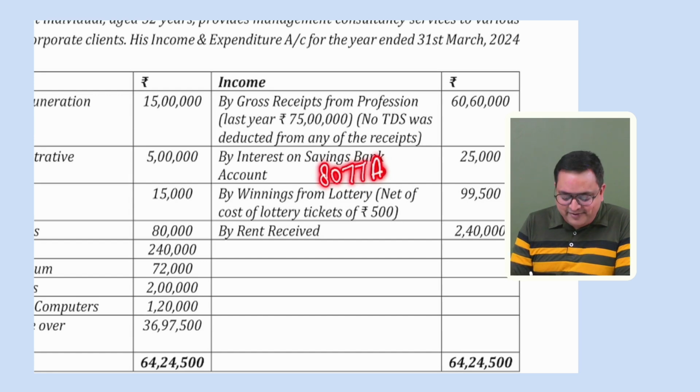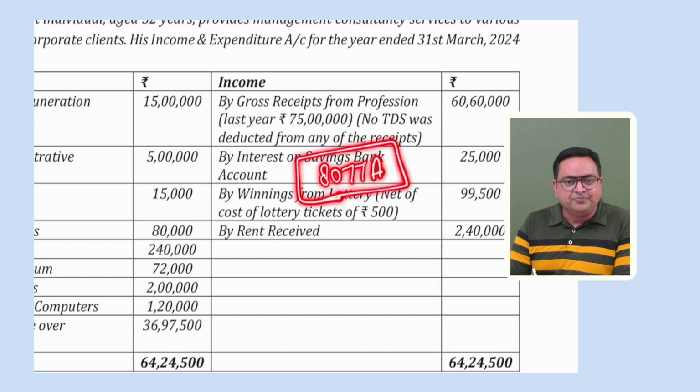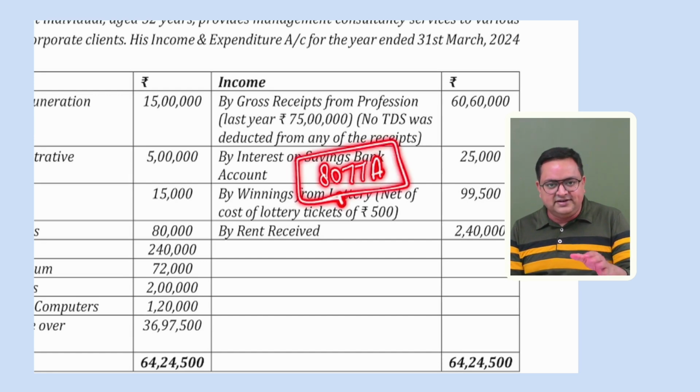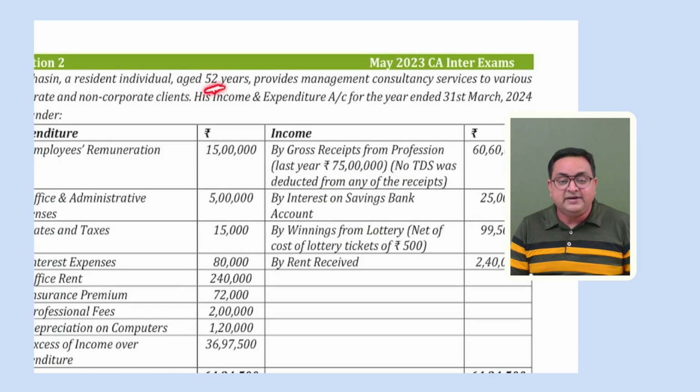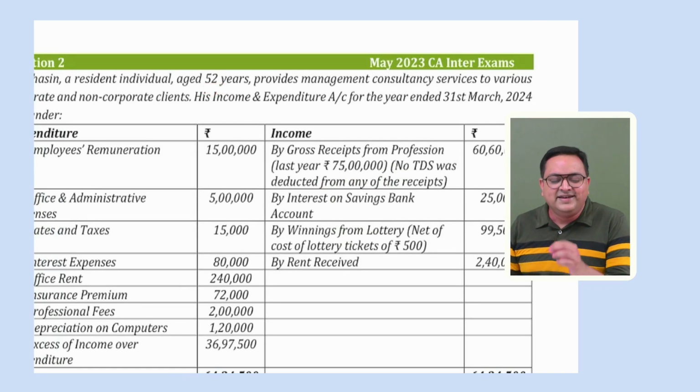We understand that if the assessee is earning income from saving bank account interest, we have a deduction under 80TTA, right? Remember, we have a deduction for 80TTA for an assessee who is not a senior citizen. The maximum deduction under 80TTA is 10,000 rupees for saving bank account only. So here we will be giving a deduction under 80TTA also. But if this person would have been a senior citizen, then another section, 80TTB, would have been allowed here, and the maximum deduction under section 80TTB is 50,000 rupees.